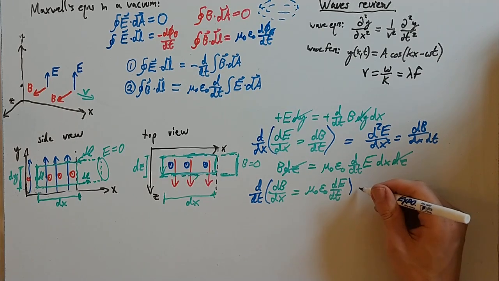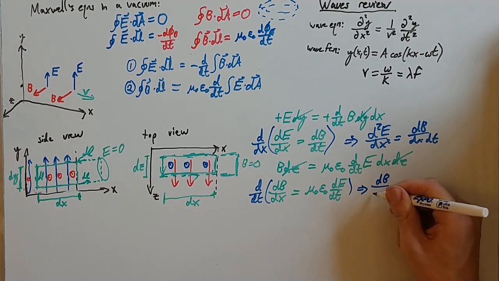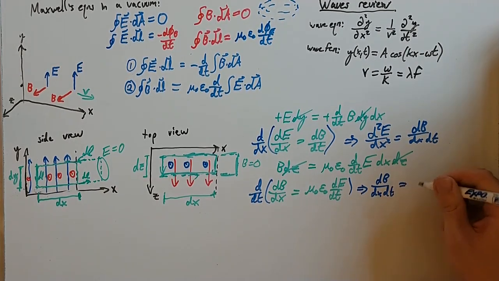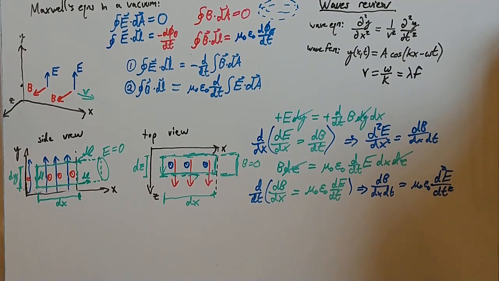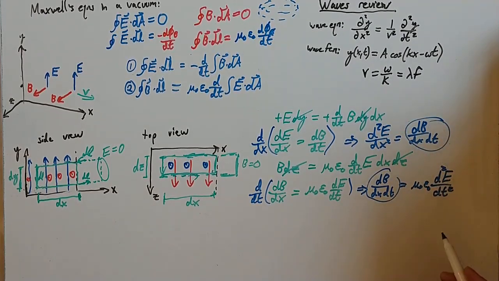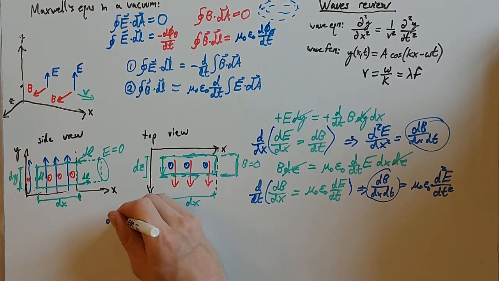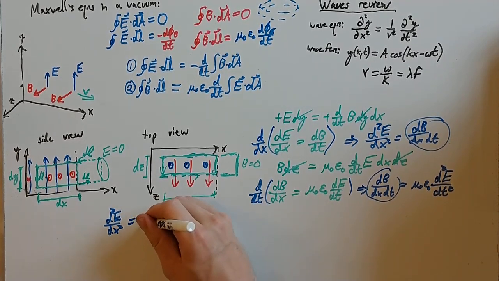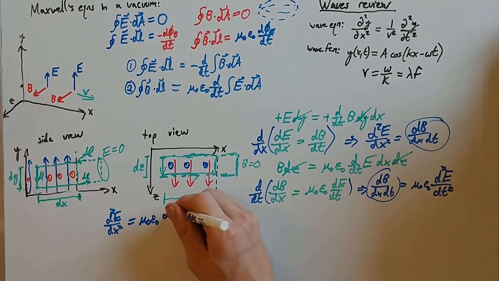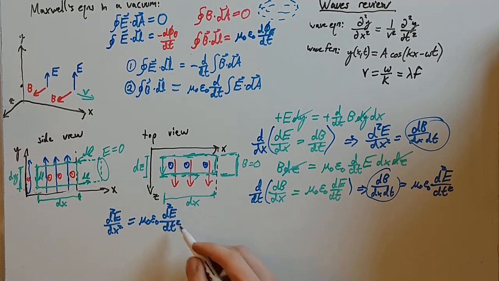So this gives me d²B/dx dt is mu naught epsilon naught, and then two derivatives on E with respect to time. There we go. And you'll notice this and this are the same. And so what can I do? I can combine these, and I can write that two derivatives with respect to space of E is going to equal mu naught epsilon naught times two derivatives with respect to time of E.